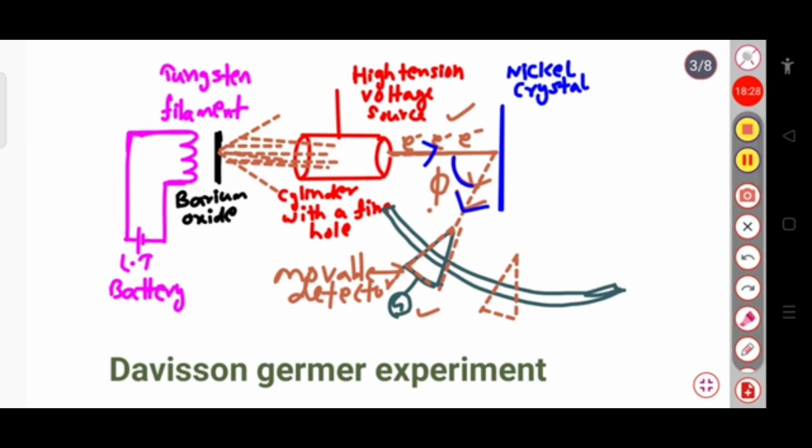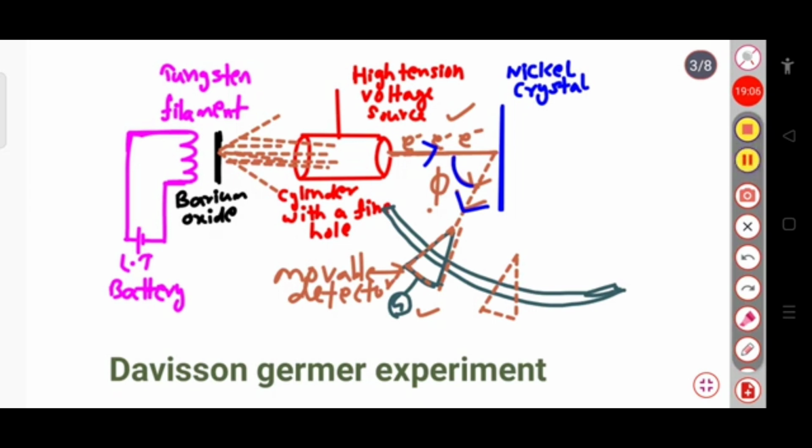Now from this Davisson-Germer experiment, when the electron is accelerated towards the nickel crystal, it gets diffracted and reaches the detector, which is a movable detector so that it can rotate in every possible direction and capture all the electron beam incident on it, so that the galvanometer attached to this detector can collect every possible intensity of the electrons, or the maximum number of electrons. It can show the deflection in the galvanometer.